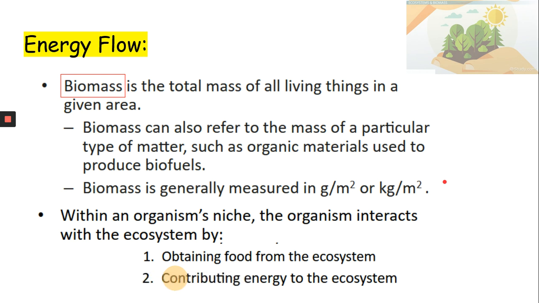Within an organism's niche, the organism interacts with the ecosystem in two ways. When an organism is doing its function in the ecosystem, it is interacting with the ecosystem when it is finding its food, or when it is providing energy back to the ecosystem. That is, suppose the animal dies or the plant dies, then the dead animal or the dead plant becomes a source of energy which goes back into the soil with the help of decomposers.